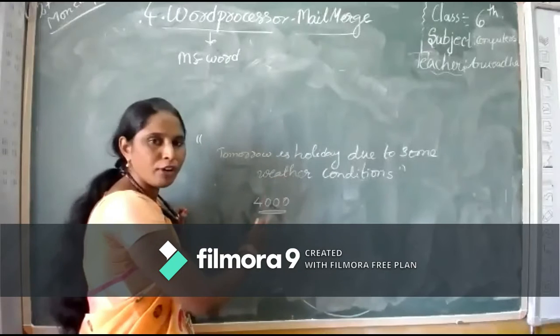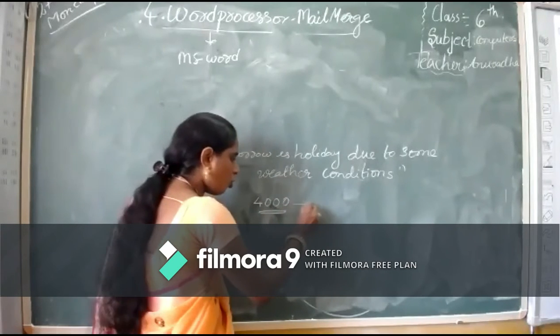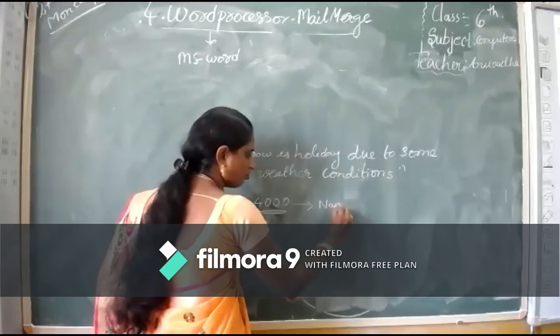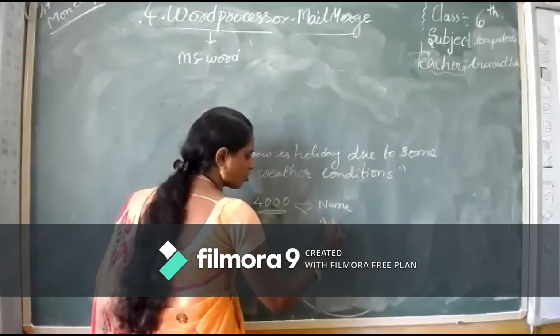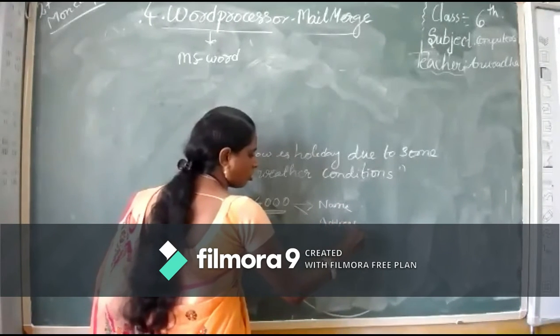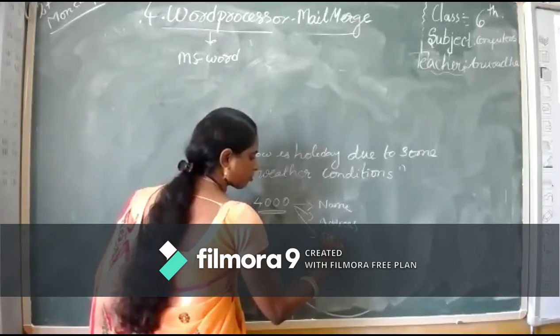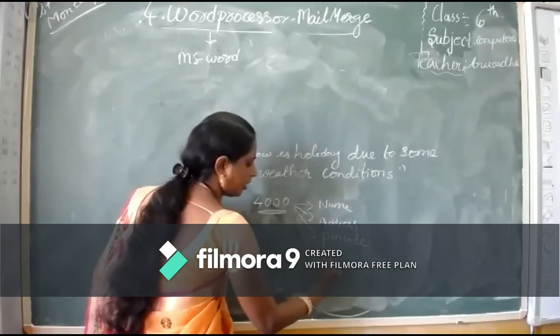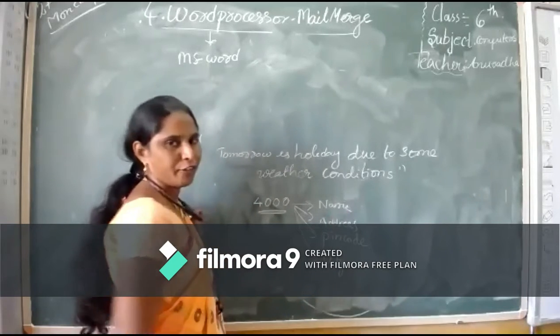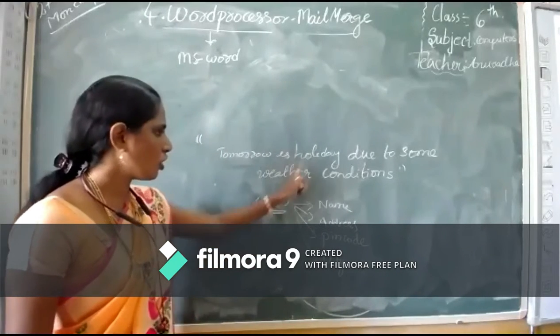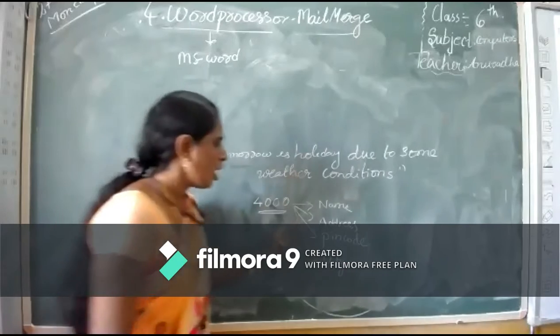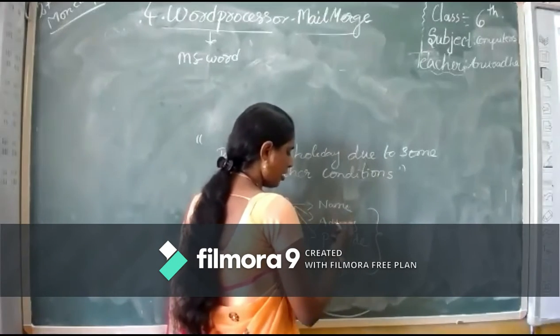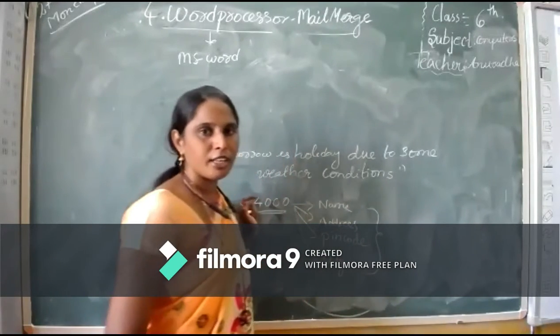Here the information is the same, but for 4,000 students, the name, address, pin code, and city will be different.